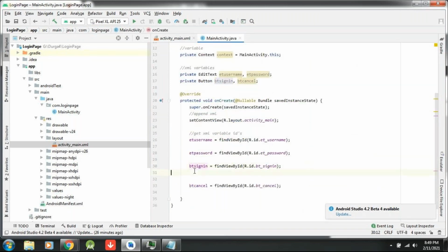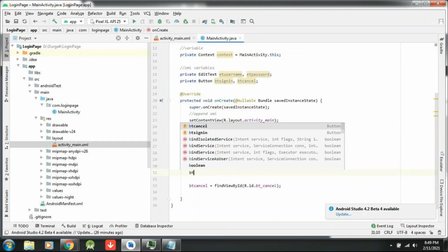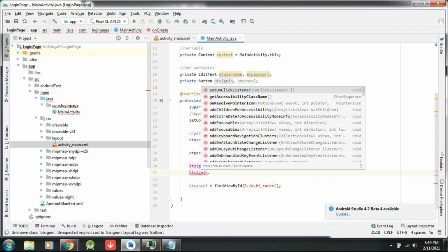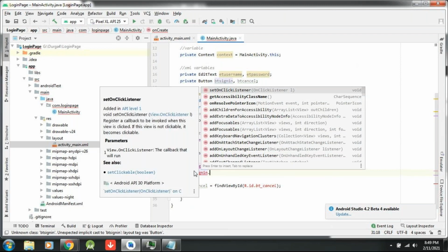Understand how I am writing? I am writing here btSignIn dot, what property did I write in XML? onClick, right? So the same onClick. If I would like to write it in the activity, what method will you get? setOnClickListener, right? setOnClickListener.